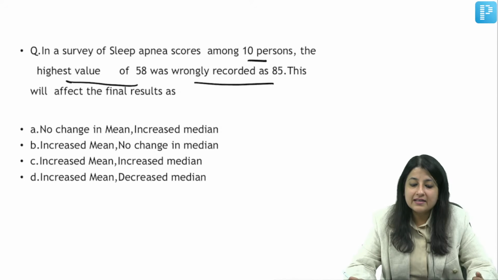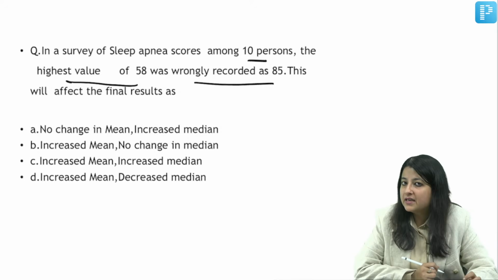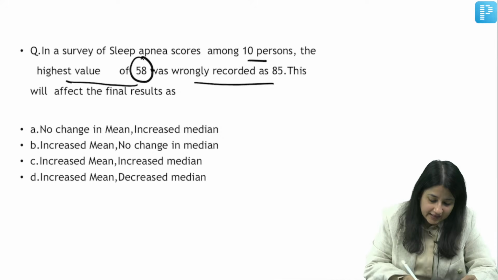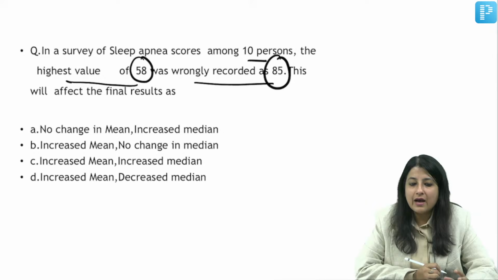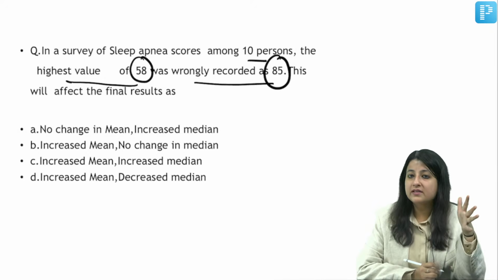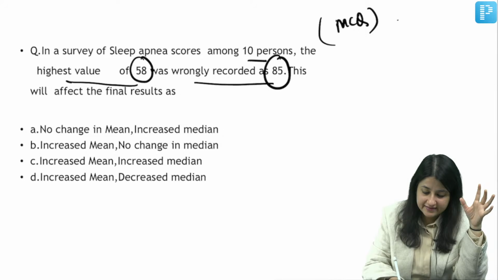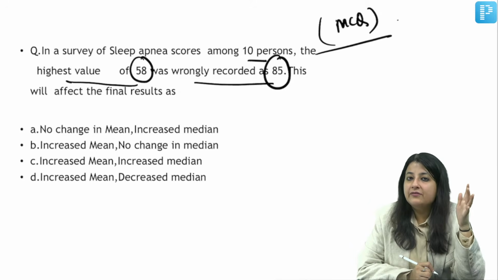Now what is the answer to this, everybody? In a survey of sleep apnea scores among 10 persons, the highest value of 58 was wrongly recorded as 85. Now, what is going to happen over here? This is a very good question, guys. This is something that you can expect in your exams. Now, if I ask you to tell me the mean for this data set.